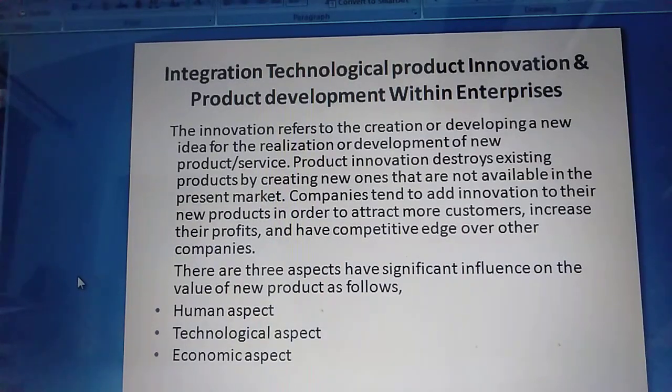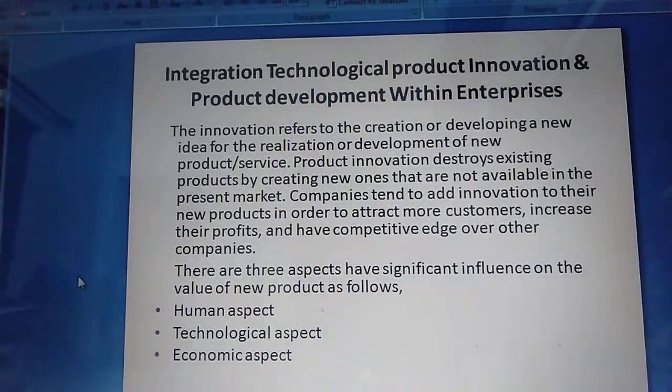In this there is one more point, it is an integrated approach. The development of a new product is often handled as a sequential process. How you are going to approach it: there is a sequential process to be followed. The technological aspects are usually elaborated first, then economic aspects are discussed gradually, and ultimately the human aspects get involved.